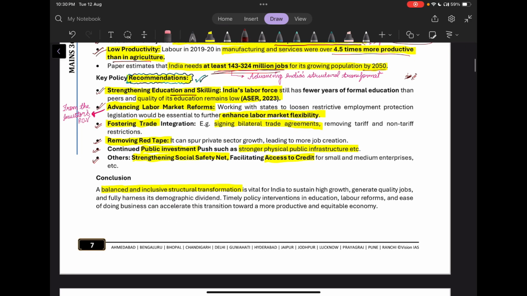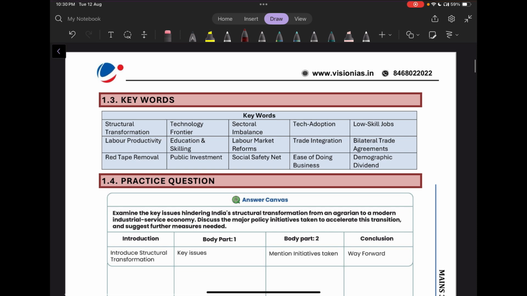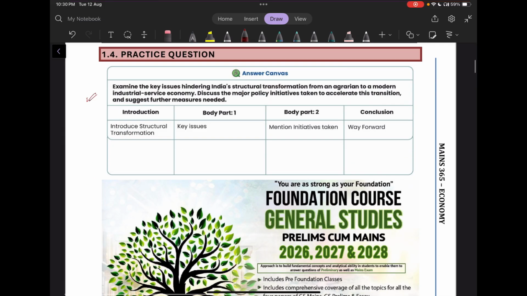And in conclusion of any answer, we can use this line: a balanced and inclusive structural transformation is vital for India to sustain high growth. Here you can also mention the Viksit Bharat 2047 aim. Then the magazine has mentioned some keywords. You can read them on your own and you can practice this question.